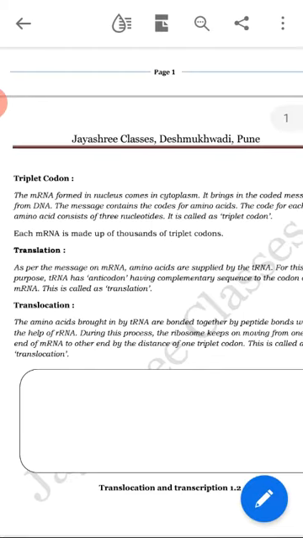Once these triplet codons are received by RNA, they are decoded by tRNA. Whatever code is received must be decoded in order to know which protein is to be synthesized. This process is called translation. What do we do in translation? We convert English language to Marathi or Marathi to English. That means language translation. The same happens here: the coded language is translated to decoded language, and this process is called translation.